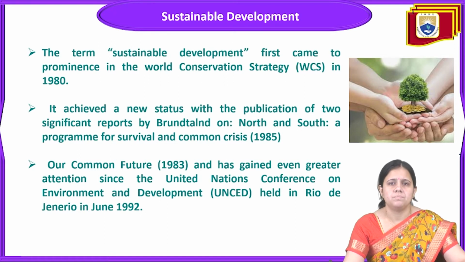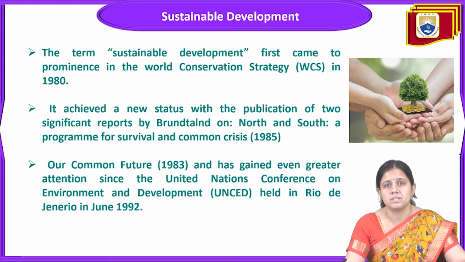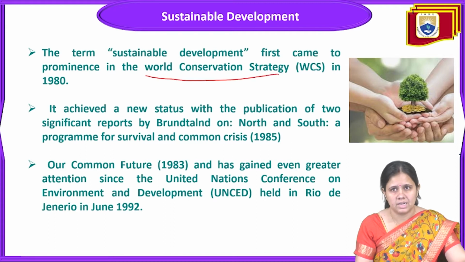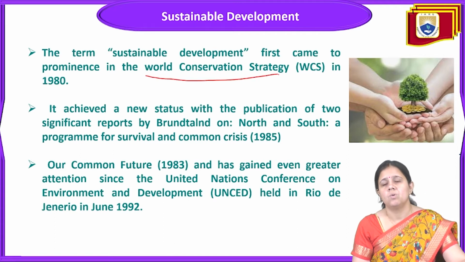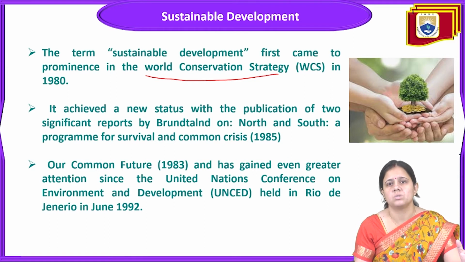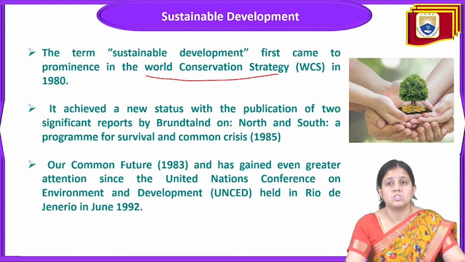First of all, the term sustainable development came into prominence in the world from the World Conservation Strategy in 1980. One convention was held, named the World Conservation Strategy. In this convention, people discussed some conservation strategies that should be important for the world in the year 1980.